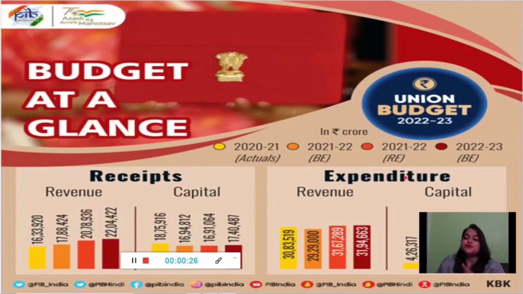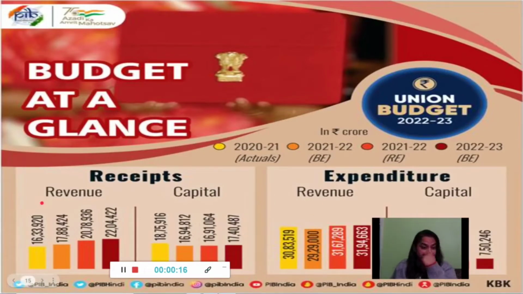Expenditure means the expenses incurred by the government, which is again categorized into 2 parts, the revenue expenditure and the capital expenditure. The very first type of receipt is the revenue receipt, which means money the government receives through taxes, fines and fees, etc. Whereas the capital receipt is through the investment that the government makes.